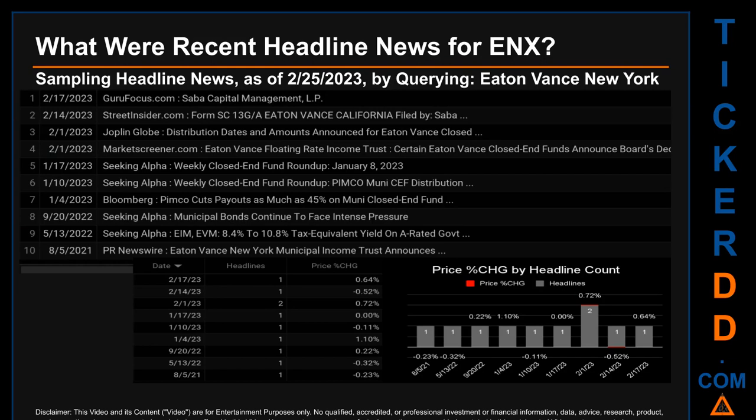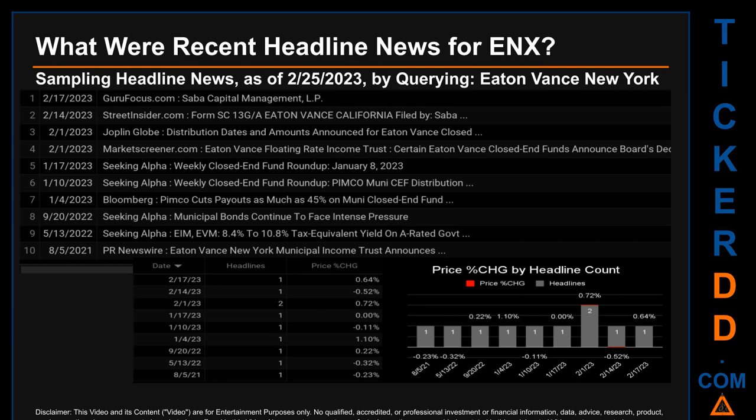Wednesday, February 1, 2023 had the most headlines. It had 2 discovered headlines when StreetInsider.com published the headline that read, Form South Carolina 13G, A Eaton Vance California filed by, Saba. Joplin Globe published the headline that read, Distribution dates and amounts announced for Eaton Vance closed. MarketScreener.com published the headline that read, Eaton Vance Floating Rate Income Trust. Certain Eaton Vance closed-end funds announce board's decision to exempt certain transactions from the application of the fund's control share by law provisions.